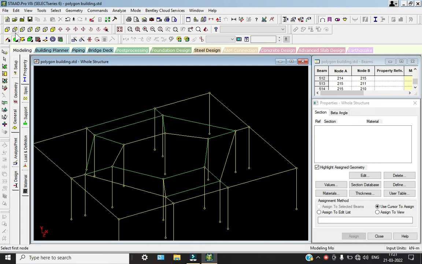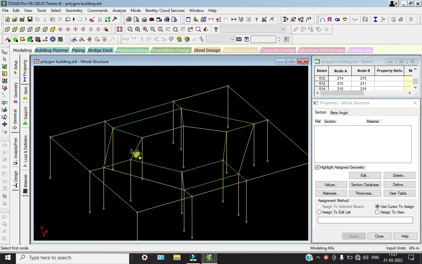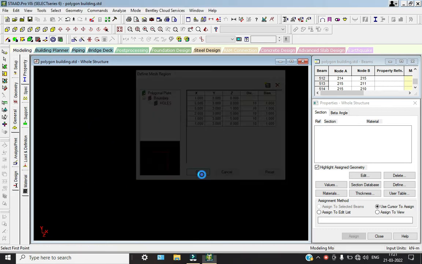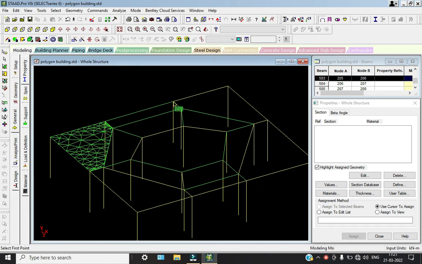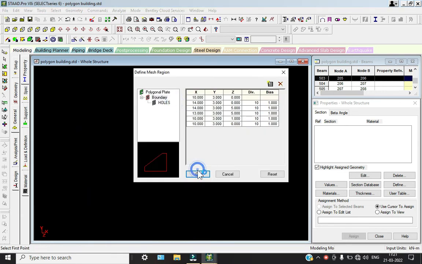So this is our surface, this 8 node. So I'm going to take the surface. 4, 3, 5, and 6. So again for this one. Okay.